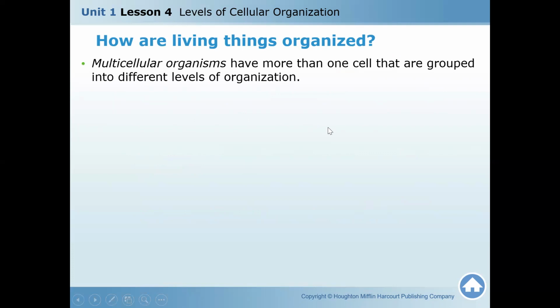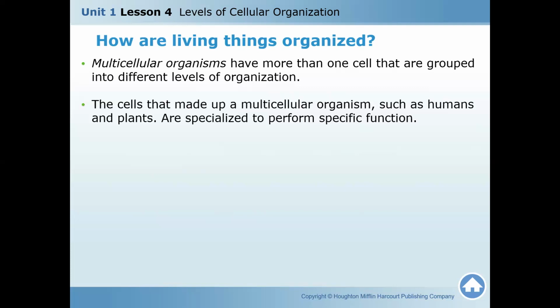They have more than one cell that are grouped into different levels of organization. So there are no levels of organization in unicellular microorganisms. They are formed of one cell only. Here in multicellular organisms, there are levels of organization and they are formed of more than one cell, many cells. The cells that make up a multicellular organism, such as human, plant, and animal, are specialized to perform specific functions.